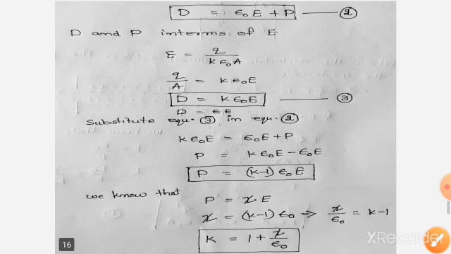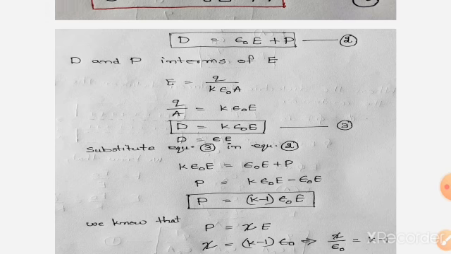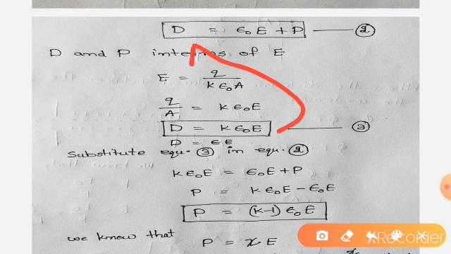Next, by using the equation D is equal to epsilon naught E plus P, substitute D is equal to K epsilon naught E in this equation, then we get this equation. From that, P is equal to K epsilon naught E minus epsilon naught E, with epsilon naught E common.